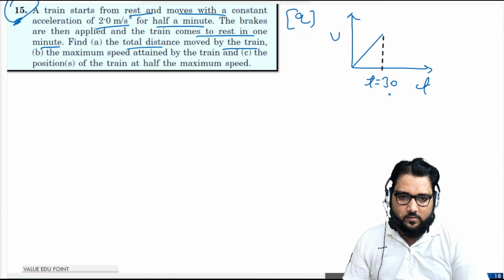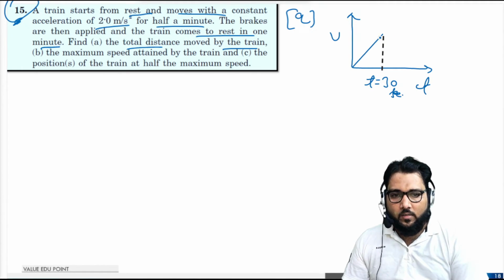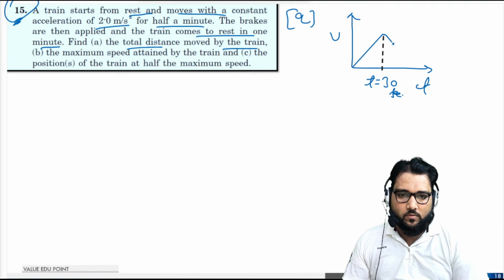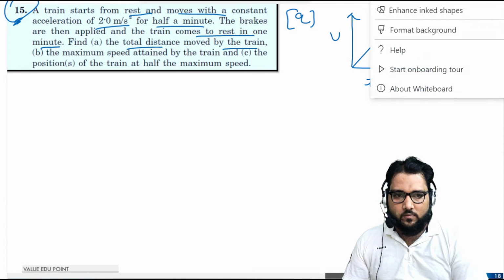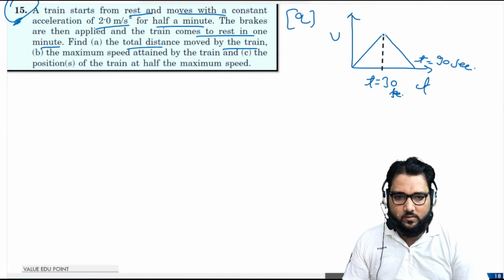We can say 30 seconds. Again it runs for 60 seconds. So this t will be equal to 90 seconds. Is it okay guys? This will come to be 90 seconds. This is t equals 30 seconds. Here the acceleration is 2 meter per second square, and here the deceleration we don't know, we have to calculate.